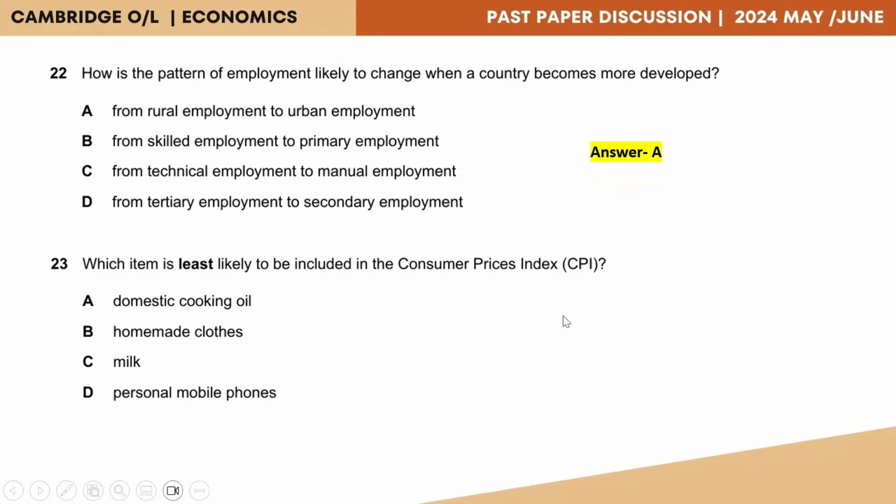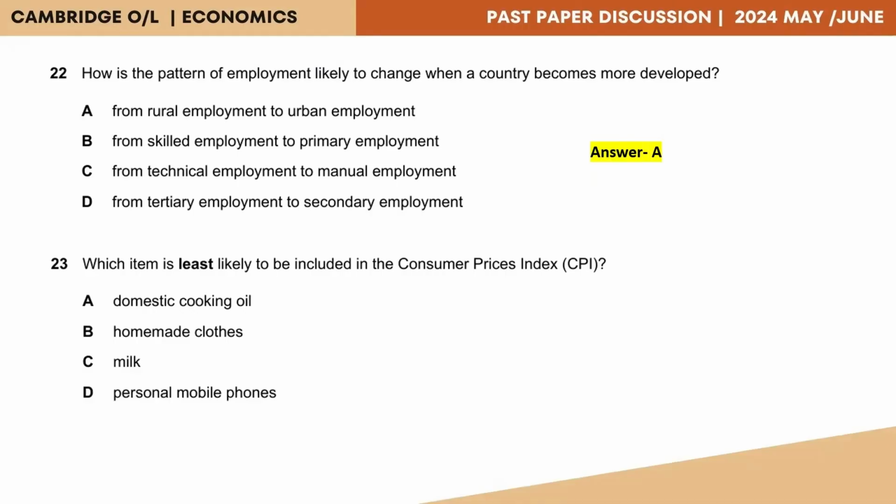Then we move on to question 23. Which item is least likely to be included in the Consumer Prices Index, the CPI? So now we know the CPI is a measure used to calculate the inflation level in an economy. So when calculating the inflation level in an economy, we always consider a selected basket of goods. And then we observe the changes in prices and the changes in the percentage of consumer income spent on these